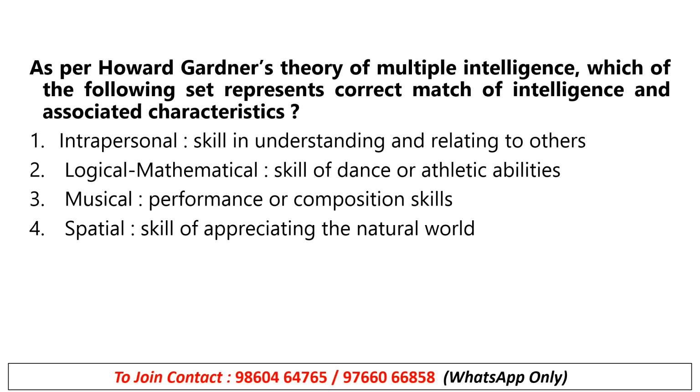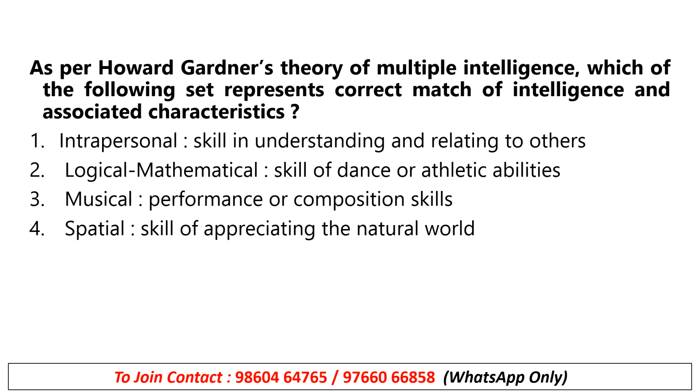As per Howard Gardner's theory of multiple intelligence, which of the following sets represents the correct match of intelligence and associated characteristics? In the options you can see we have intelligence and the characteristics associated with it. So basically we need to select the option which is correctly matching.